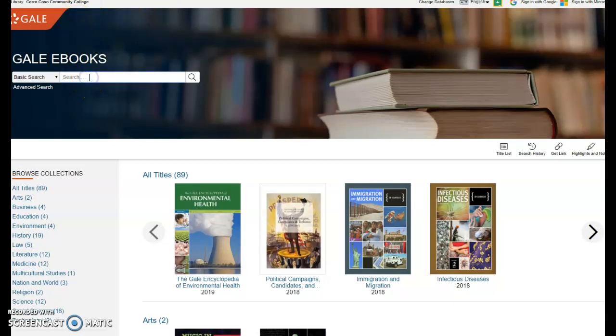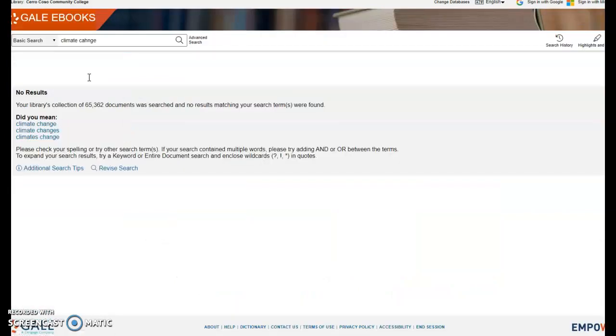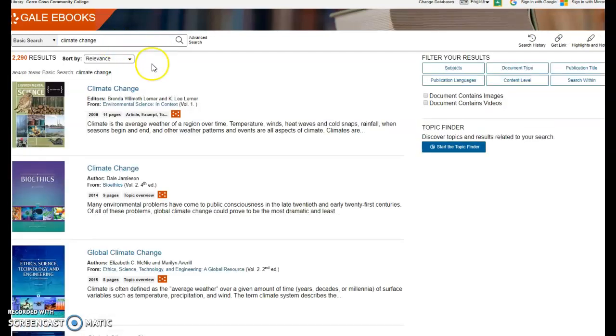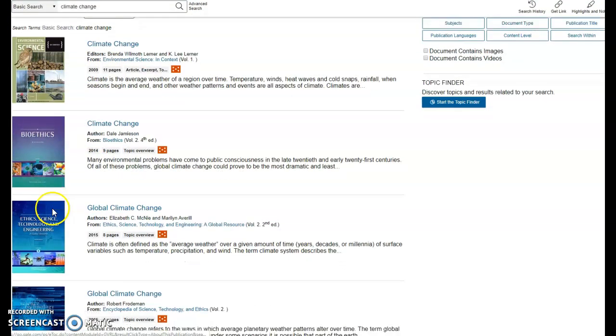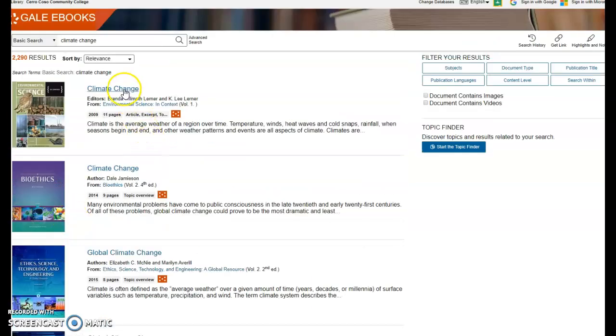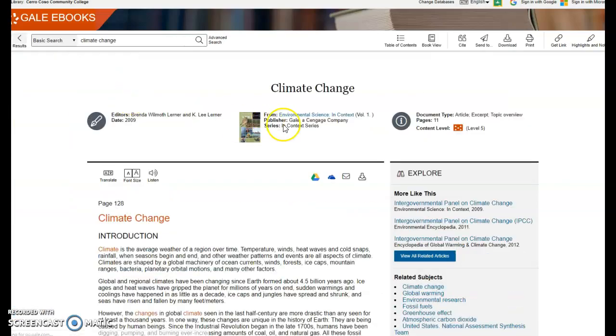So in here, if I did climate change, I spelled it wrong, so it didn't find anything. So we've got some articles on climate change. They're from different encyclopedias. This one's from the Environmental Science. You can see how many pages it is. It's 11 pages. We've got stuff from bioethics, science, technology, and ethics. So if you open one of these up, you just click on the title.